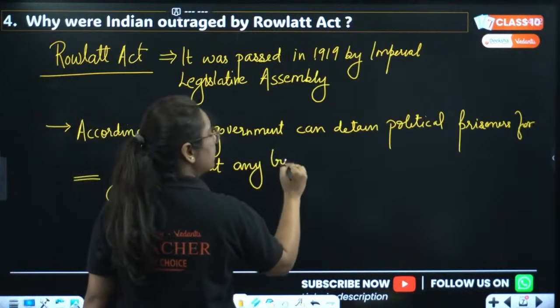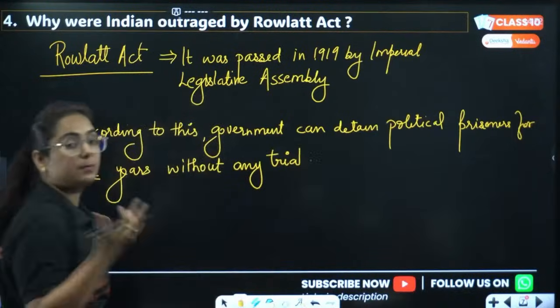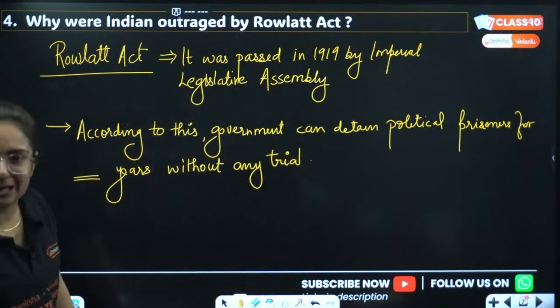Without any what? Trial. And trial here means the basic procedure which is followed before arresting a person.